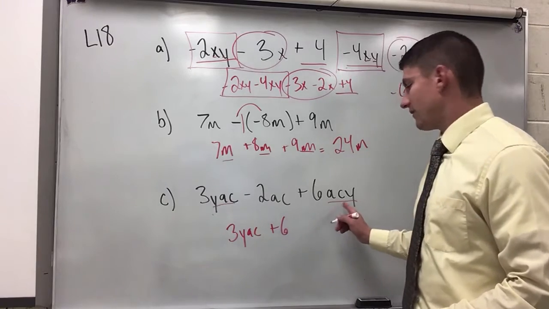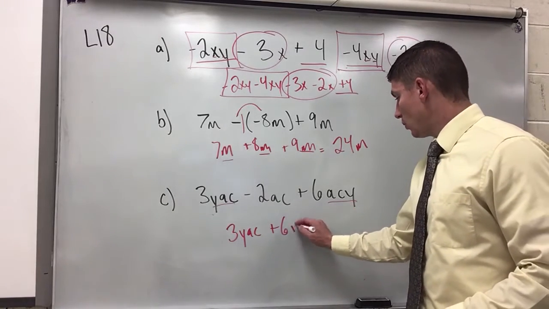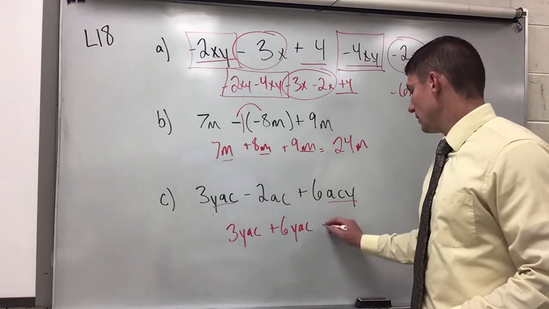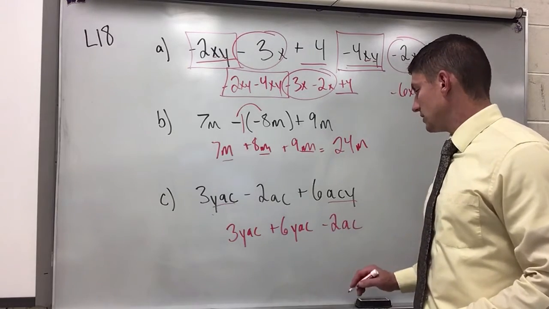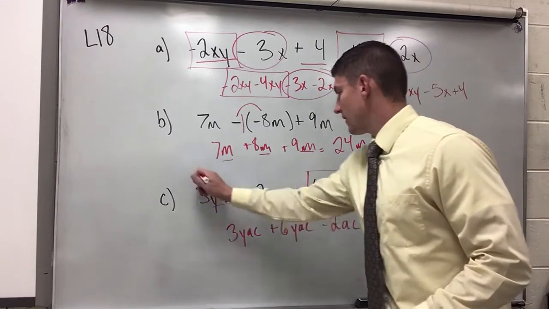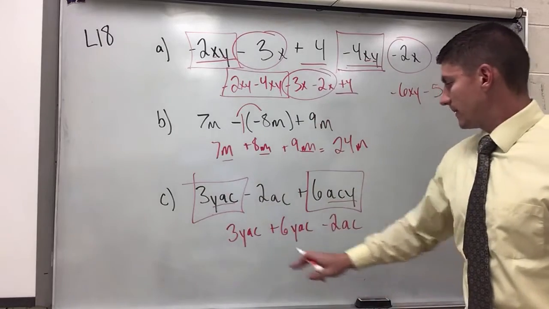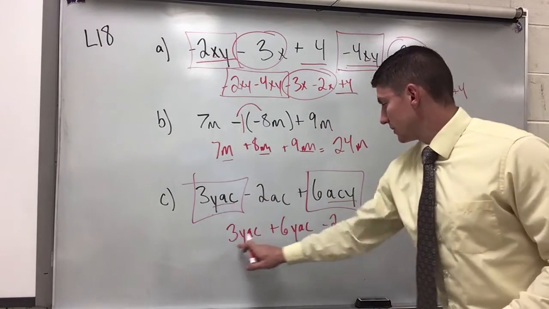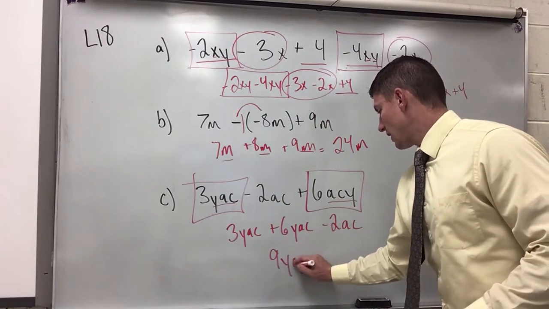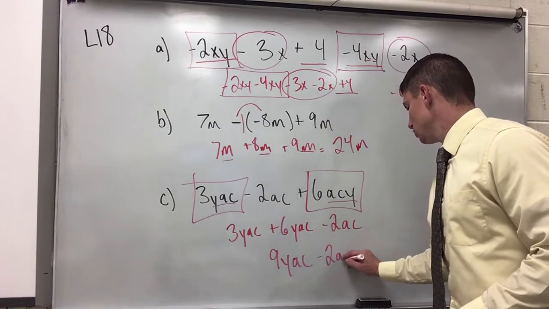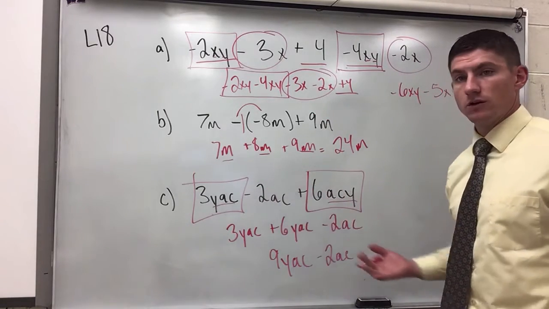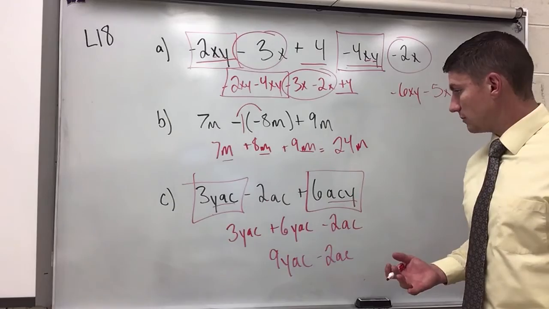plus 6, and if I want to rearrange this, I can as well. yac minus 2ac. My like terms again, I can identify with my shapes. Then I add those two coefficients together. 3 plus 6 is 9. yac minus 2ac. There's nothing to change here because there are no other like terms that you would be combining.